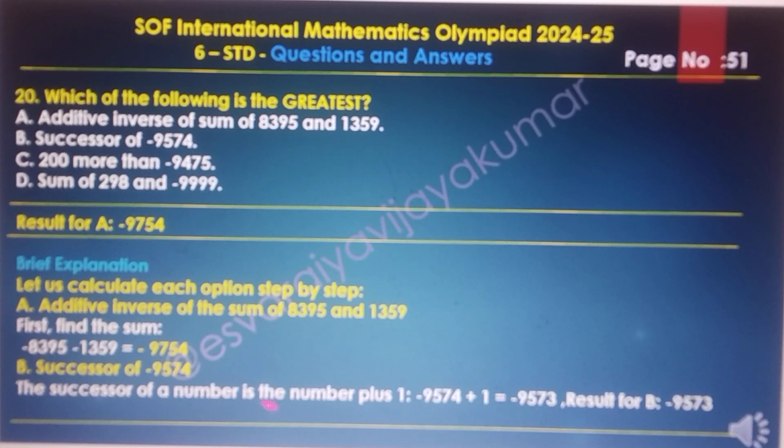The successor of the number minus 9574 is minus 9574 plus 1, which gives minus 9573. That is option B, minus 9573.